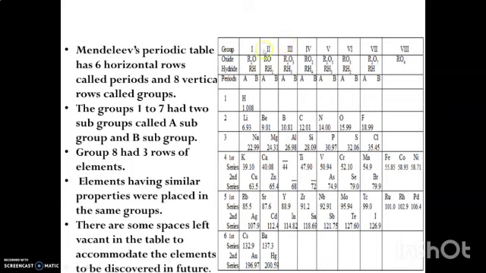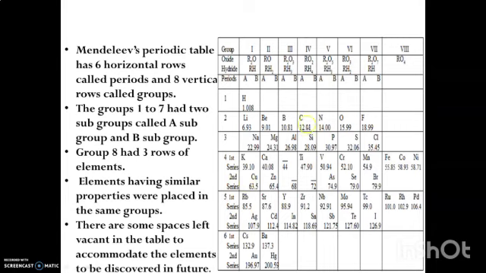These vertical columns are called groups, and the horizontal rows are called periods. Groups 1 to 7 he further classified into subgroups A and B. So he could arrange elements in groups and also in series, which are known as periods.